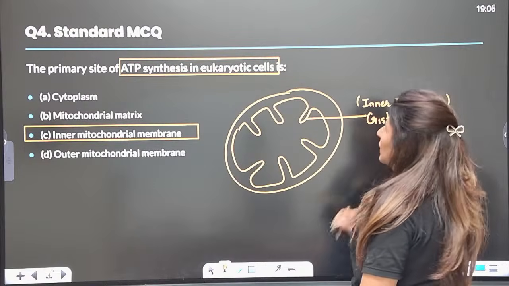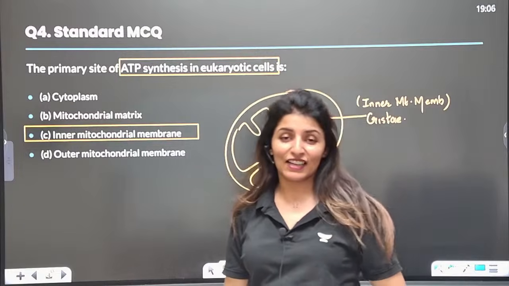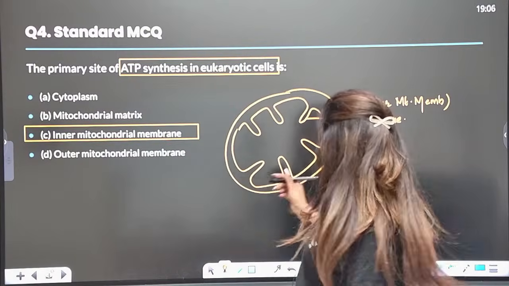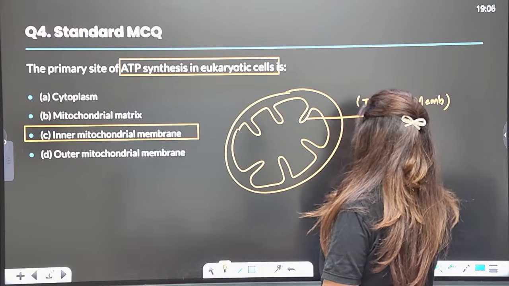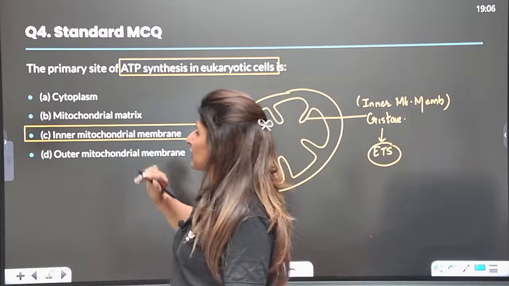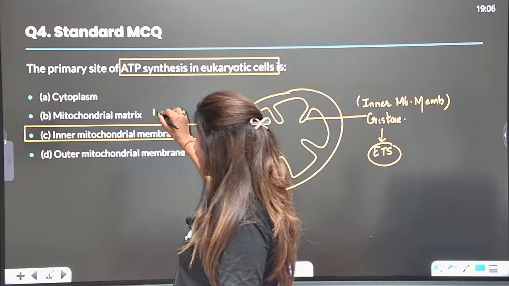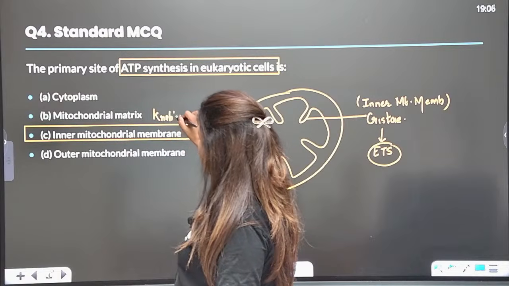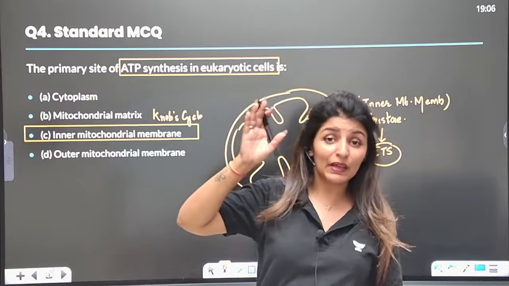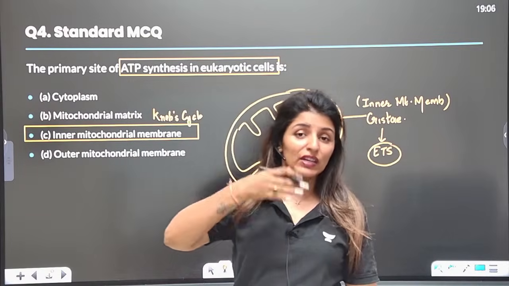Remember, ETS, electron transport system, where oxidative phosphorylation occurs, right? And maximum ATP is produced during ETS, so the answer would be this. In the mitochondrial matrix, that is the Krebs cycle, no doubt. So the Krebs cycle gives rise to so many NADH and FADH2.